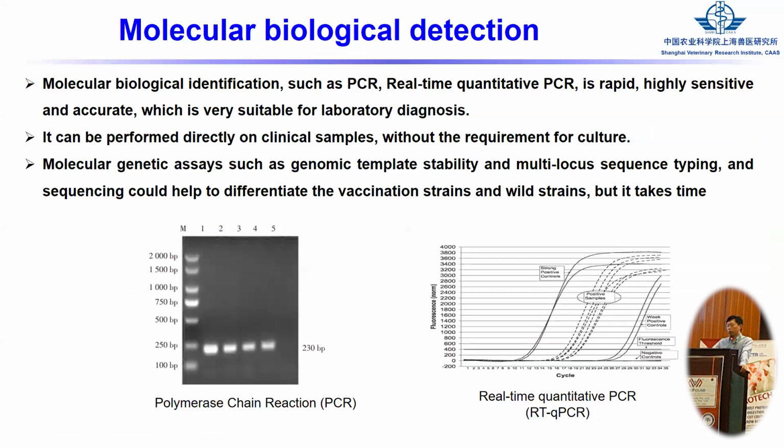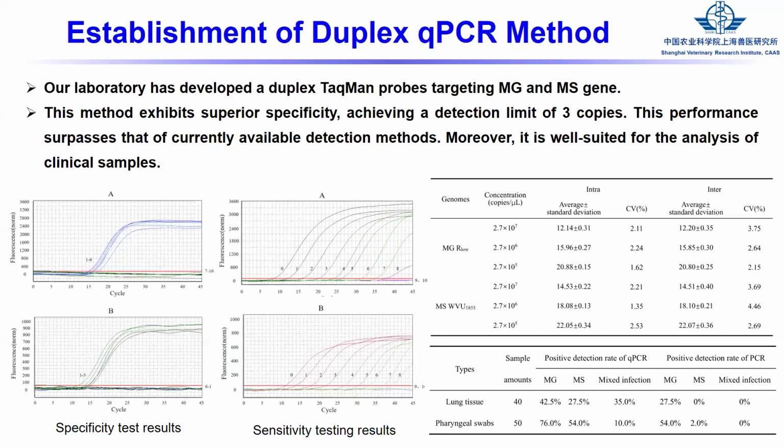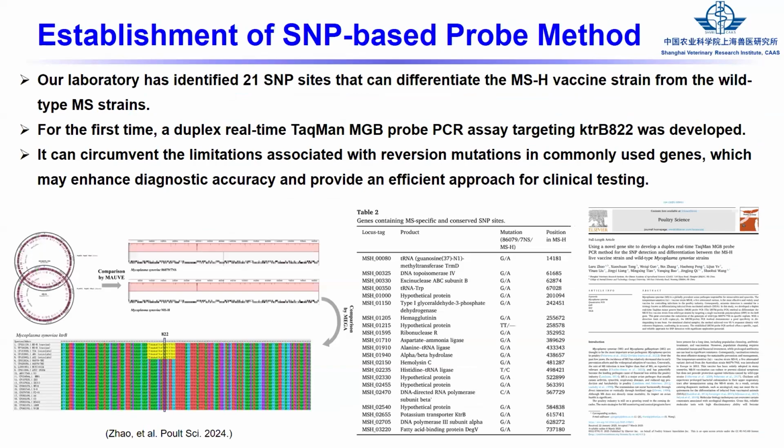Also, for the molecular biology detection, we use PCR, RT-PCR, and other methods. We also developed different PCR methods. Also now, for the MS, there is a vaccine, the MSH strain from Australia. But now we don't know, when we use this vaccine, whether this is the vaccine strain or a wild type strain.